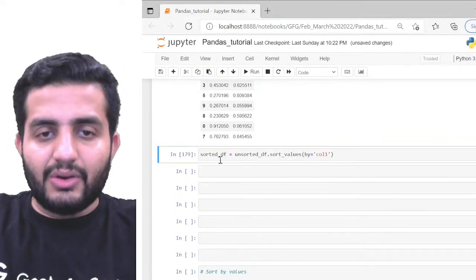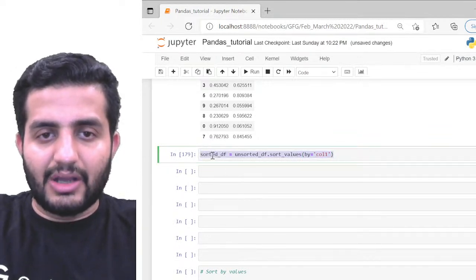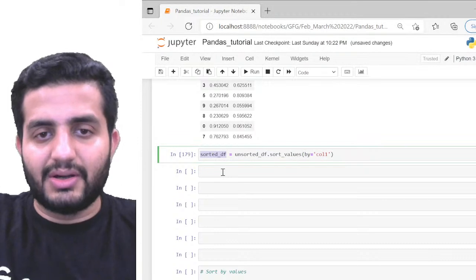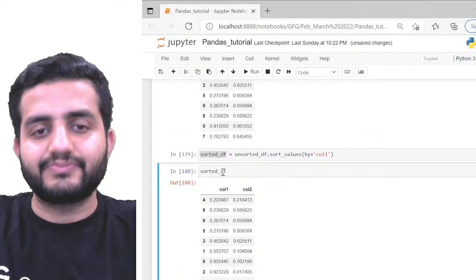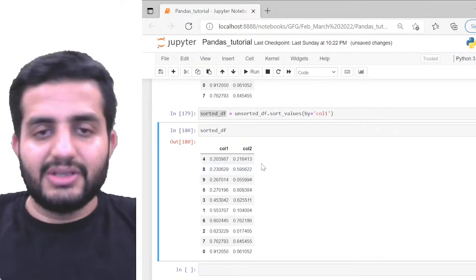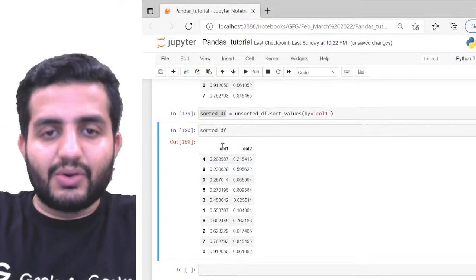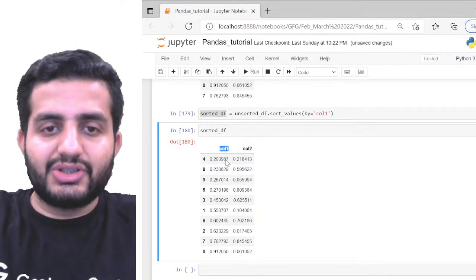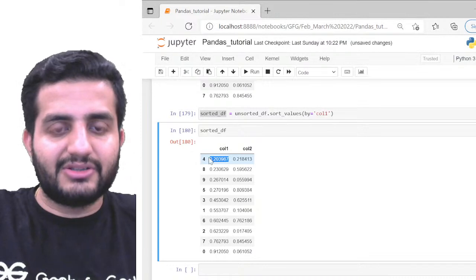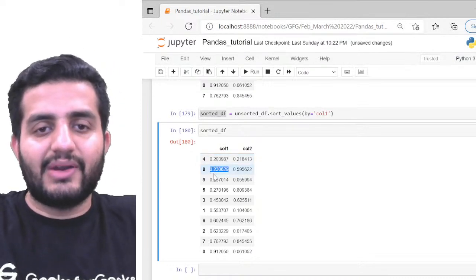Okay, so now look at what will happen here. I'm just going to print this sorted_df. Can you see this? This is what my sorted_df looks like. Now this column 1 data is pretty much sorted. This is my first smallest value, the second smallest value, the third smallest value.